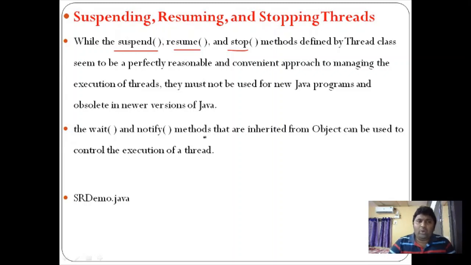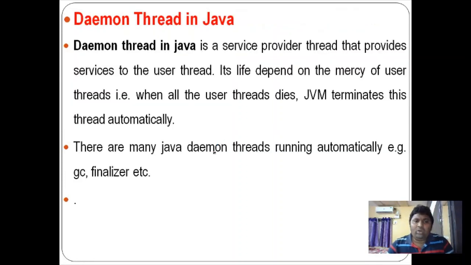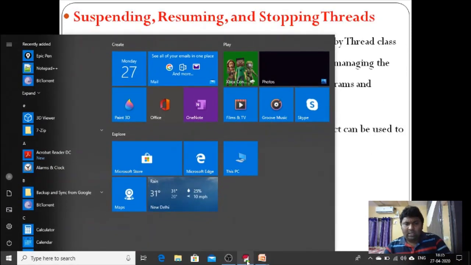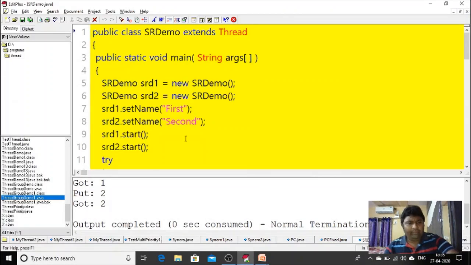Suspend causes the program to stop for some time, and if you call resume, it comes out of that state. Stop means the program will automatically go to the dead state. I can explain this with a small piece of program.